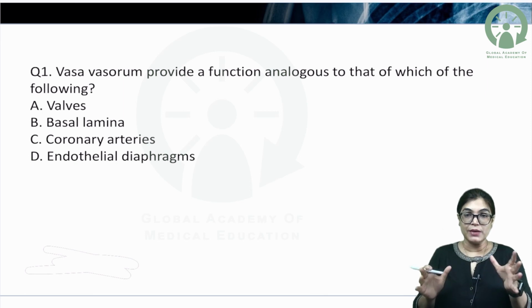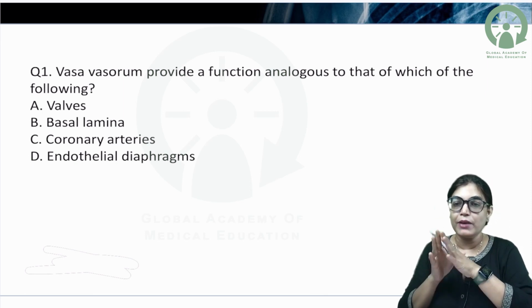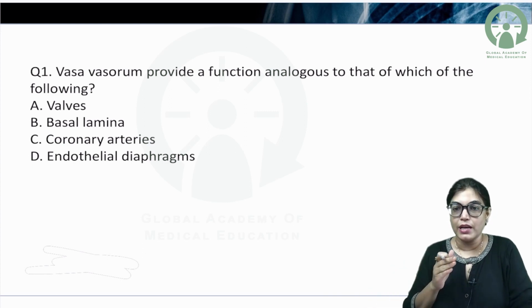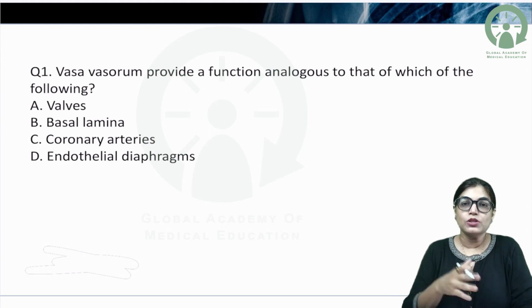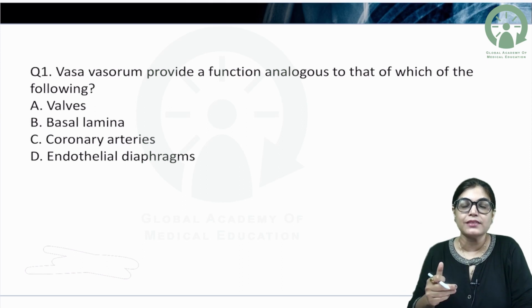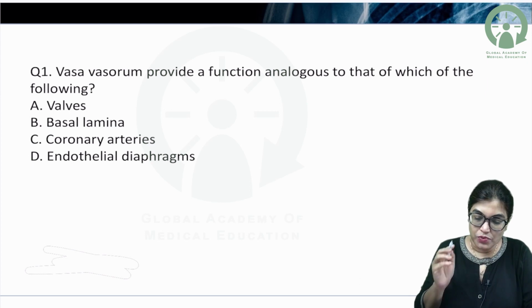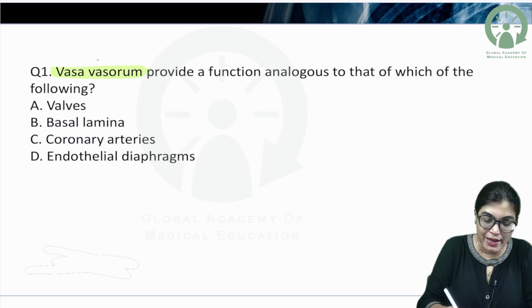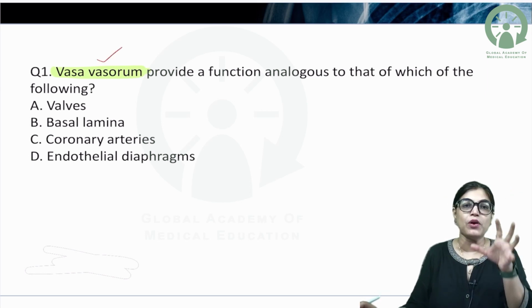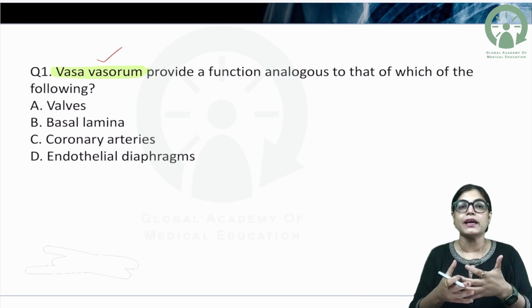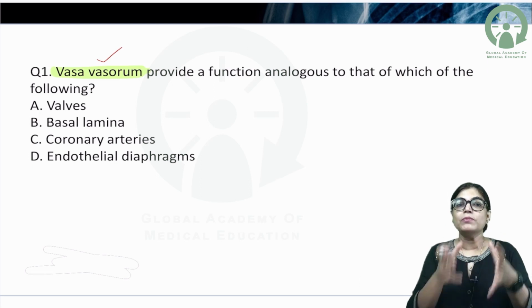For solving this MCQ, the first thing is that whenever an MCQ comes, even if you do not know the answer, you have to rule out certain options. Either you know the answer, or you do not know the answer, and then also you can rule out the options provided. The keyword you should note down here is vasa vasorum. If you know the meaning of vasa vasorum, it becomes very easy to understand the correct answer. The MCQ is asking that the function of vasa vasorum will be similar to which of the following structures.